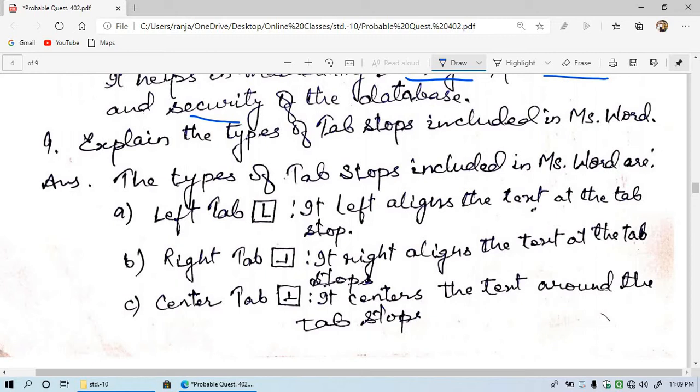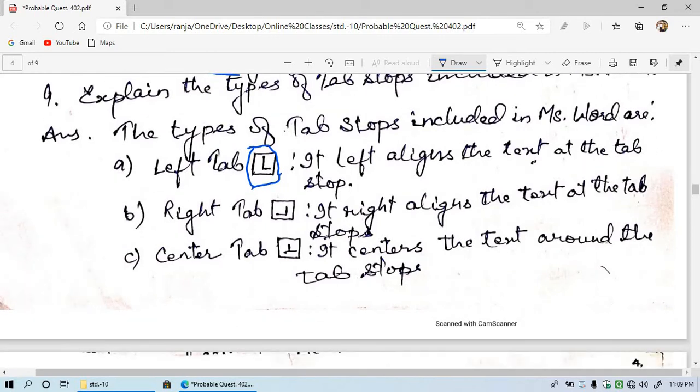The first one is the left tab, and the symbol for this is this one, that is L type. It left aligns the text at the tab stop, so the text typed in the MS Word document gets aligned to the left.